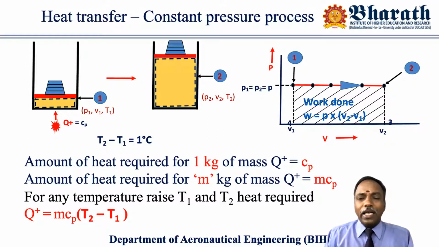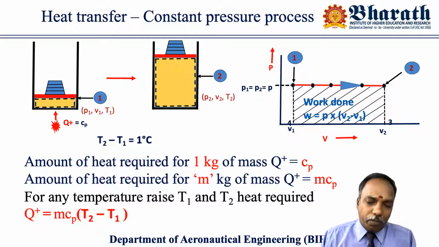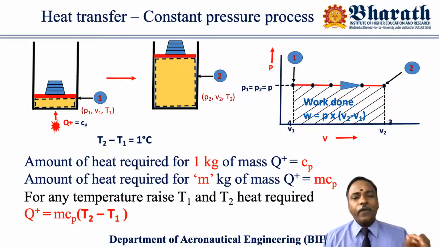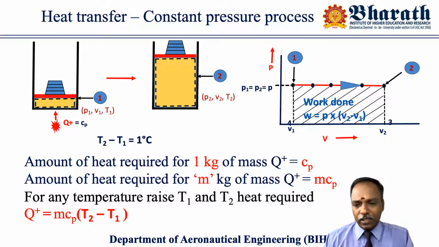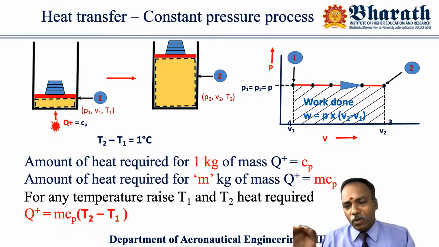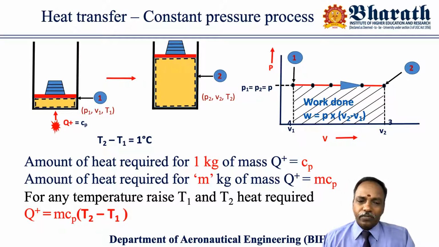So what is the equation for heat transfer during the constant pressure process? The amount of heat required for 1 kg of mass during the constant pressure process is Cp. For m kg of mass, it is m into Cp. For a temperature rise from T1 to T2, I am assuming I just observed the increase in temperature as T2 from T1.